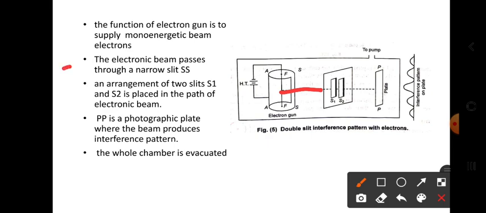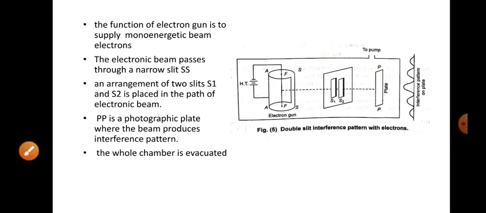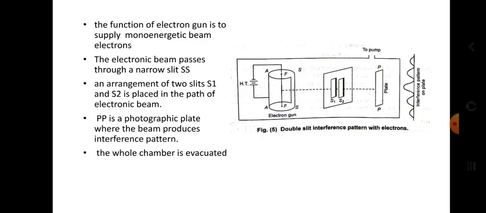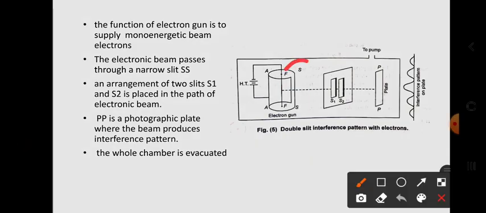Next, the electron beam passes through a narrow slit. Yes, narrow slit. See here, the slit is there. I will show you the slit. See, this is the gap. This gap is the narrow slit. Once again check it, the gap is the narrow slit. Okay, so that is a narrow slit gap. And next,